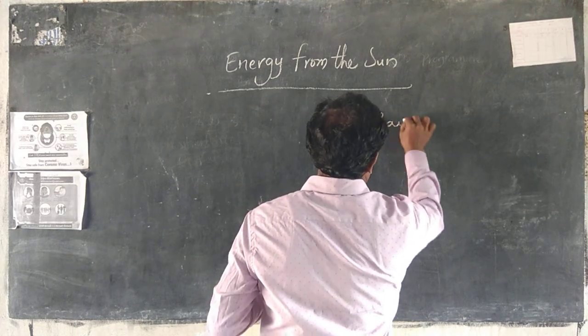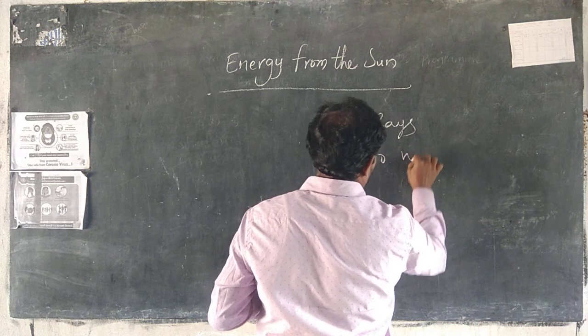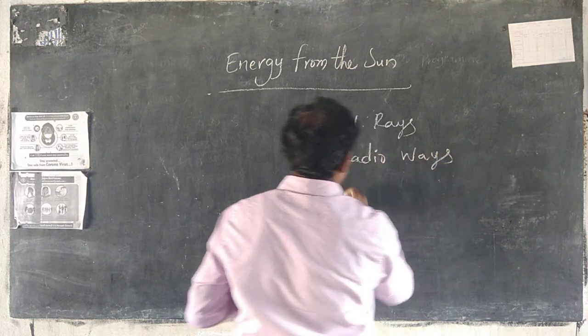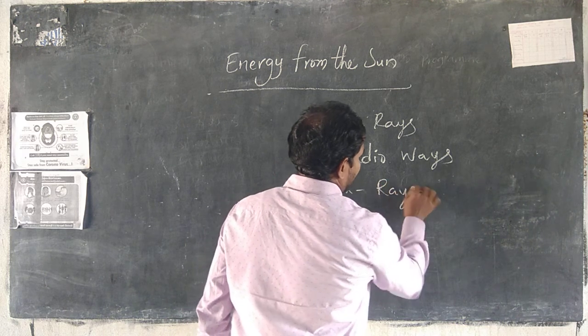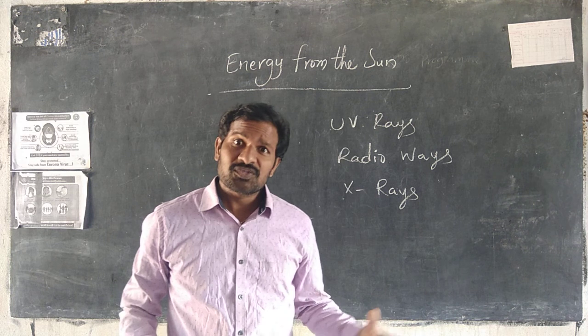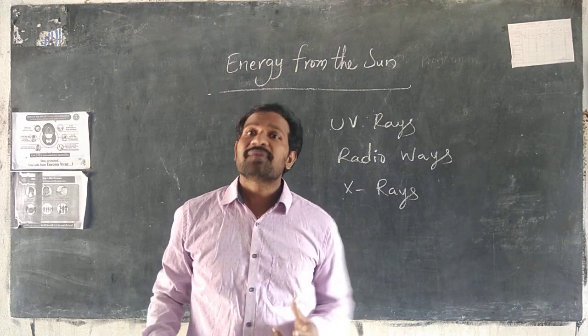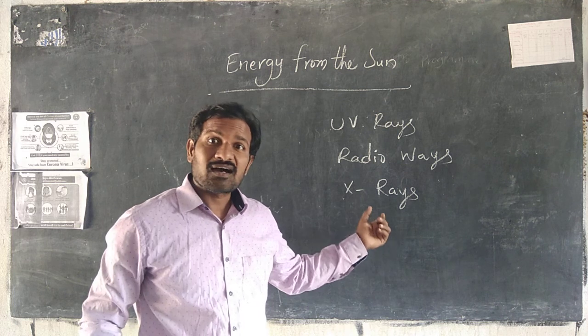Ultraviolet rays, radio waves, and X-rays. These are harmful to human beings. These are all rays harmful to us.